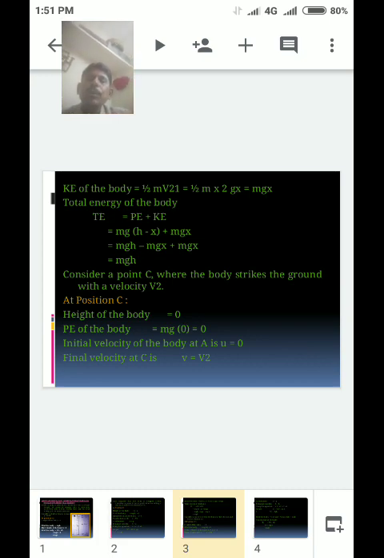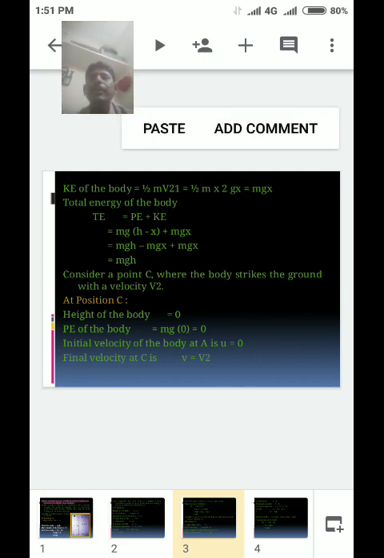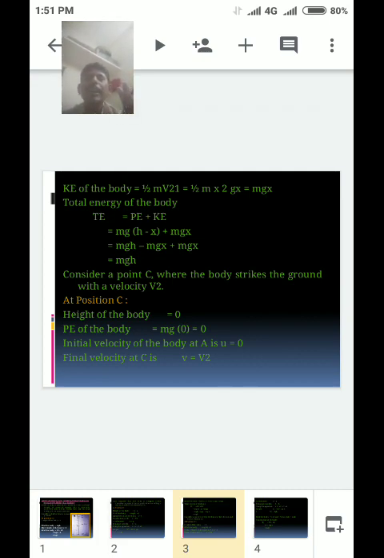Consider a point C where the body strikes the ground with a velocity v2. So at position B also, the total energy is equal to potential energy plus kinetic energy, which is mgh. At position A it is mgh, at position B it is mgh.